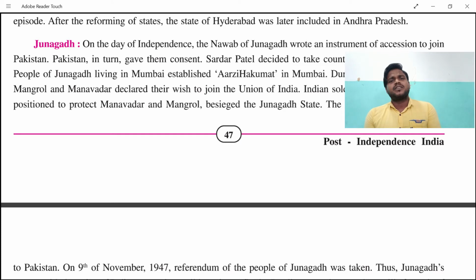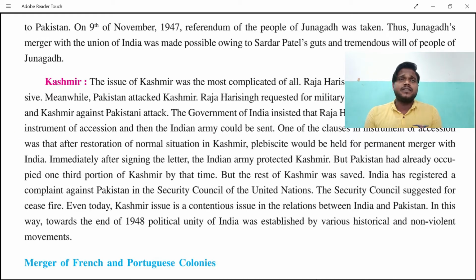Apart from that, we can talk about Kashmir also. The issue of Kashmir was the most complicated of all. Raja Hari Singh of Kashmir was induced, and meanwhile Pakistan attacked him. So Raja Hari Singh requested military assistance to protect Jammu and Kashmir from Pakistan. But it was too late. When we gave the proposal to Kashmir to join India, it was refused. But when they were in trouble, they asked for our help. By the time we reached, a small part of Kashmir was already taken by Pakistan.